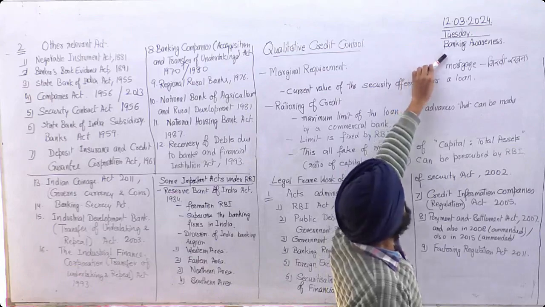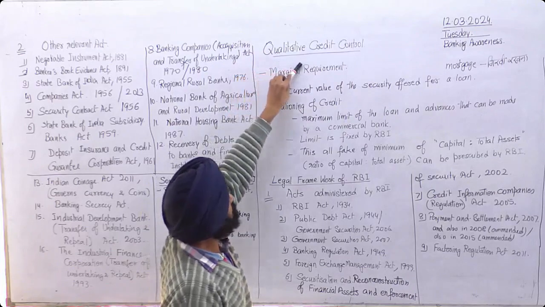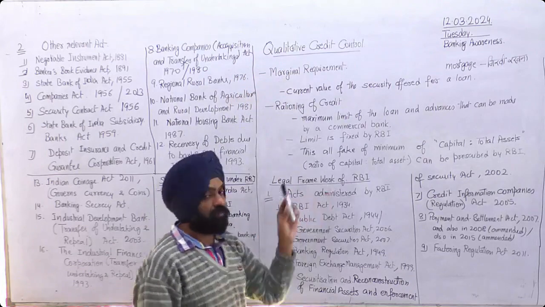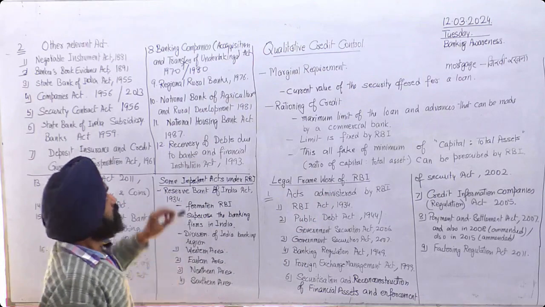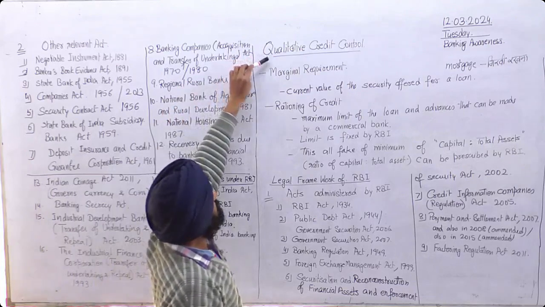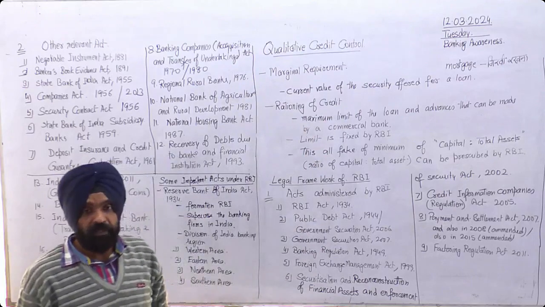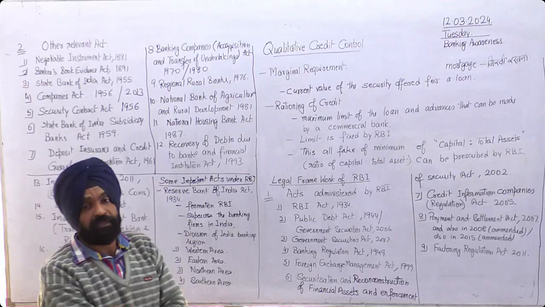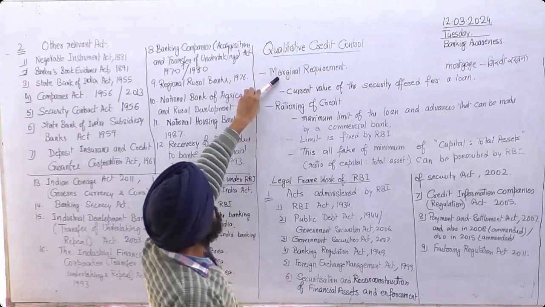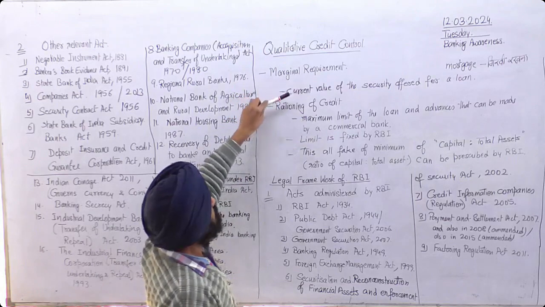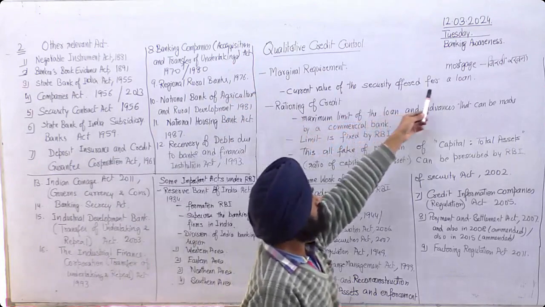Banking awareness, and our topic here is qualitative credit control and the legal framework of RBI. We are continuing with these two topics. First, qualitative credit control, and we are discussing it on behalf of RBI, the Reserve Bank of India, and other banks. The first term is marginal requirement. In definition, it is the current value of security offered for a loan.